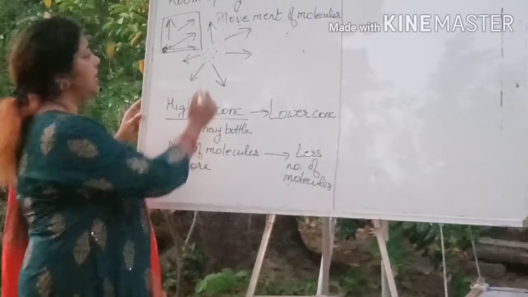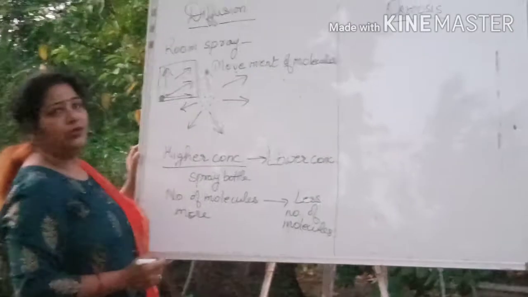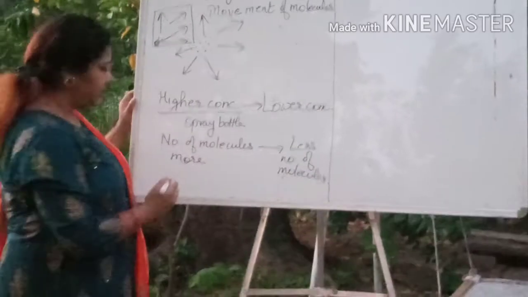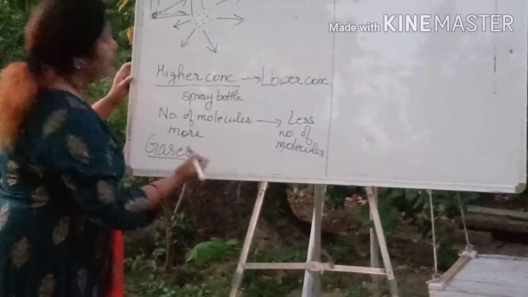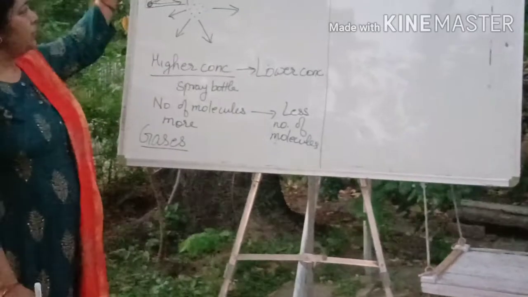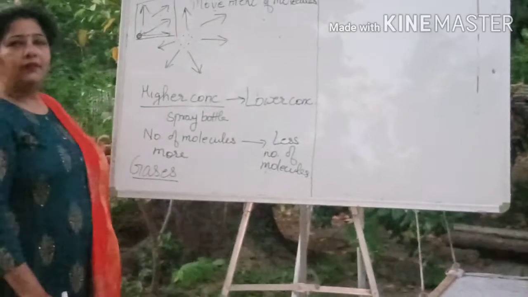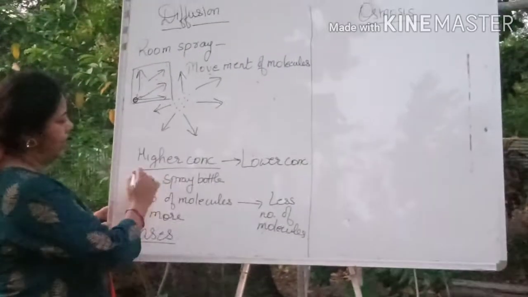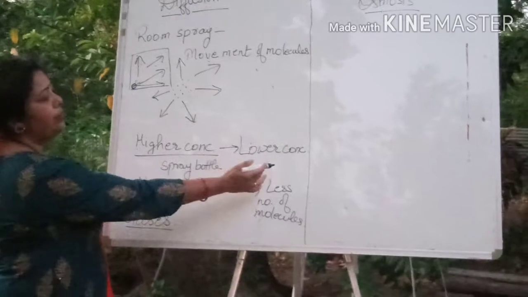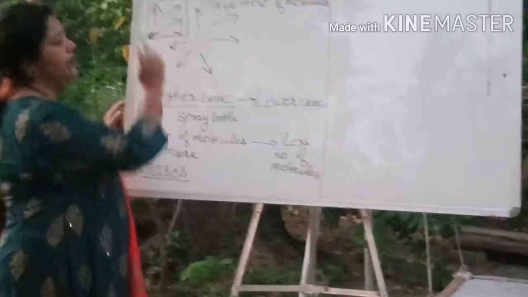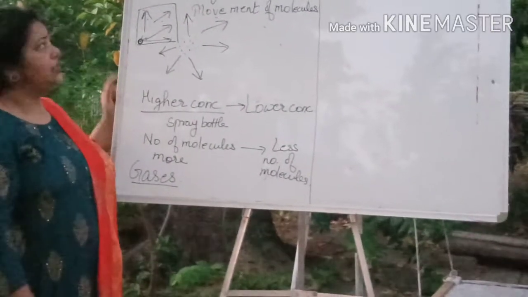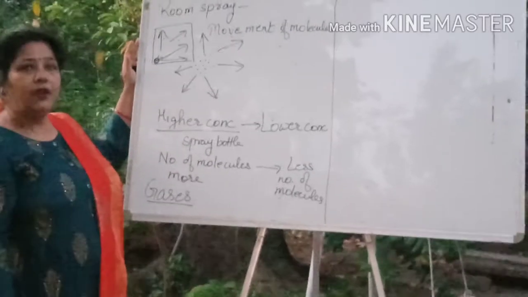The movement of molecules is from higher concentration to lower concentration. As we can see that it is spreading in all directions, so basically it happens in gases. Keeping in mind this example, you will never get confused about what diffusion actually is.